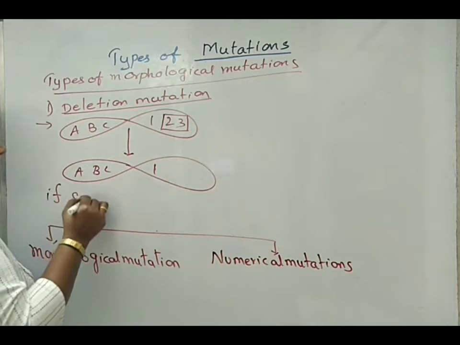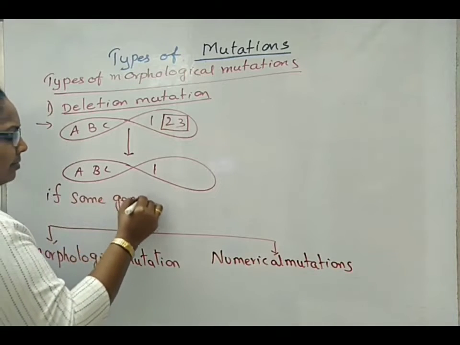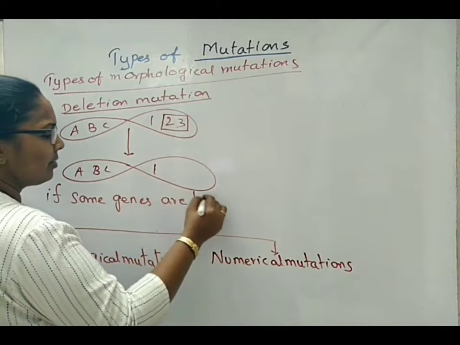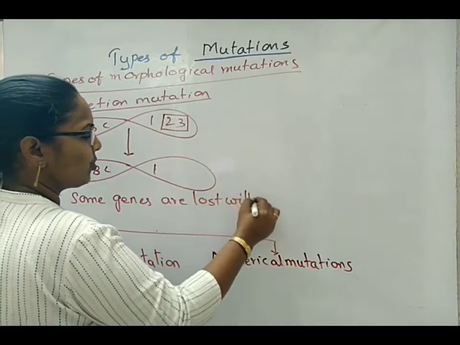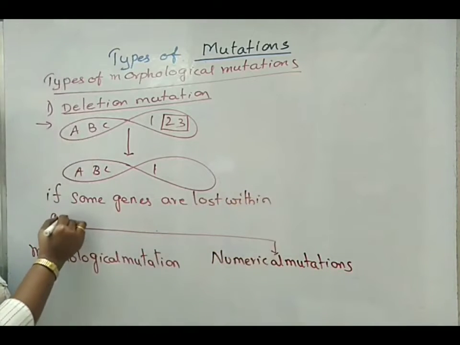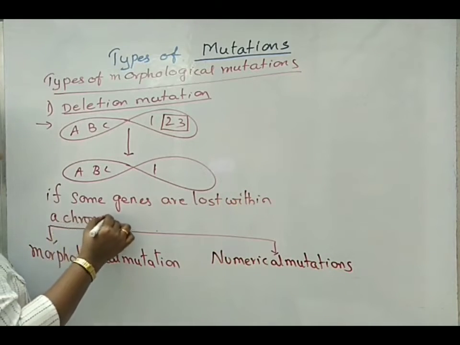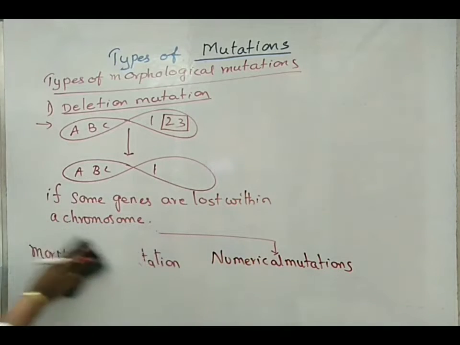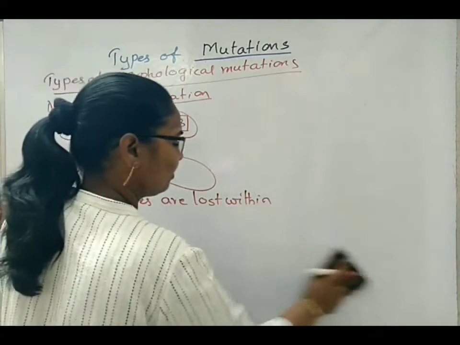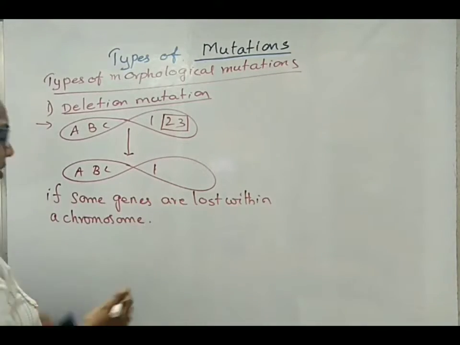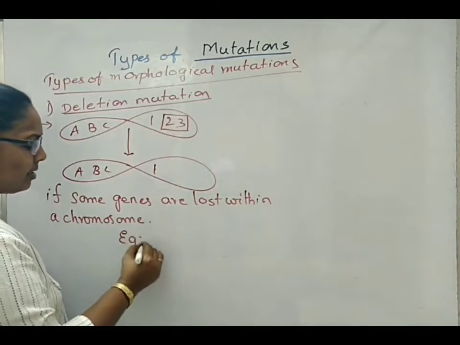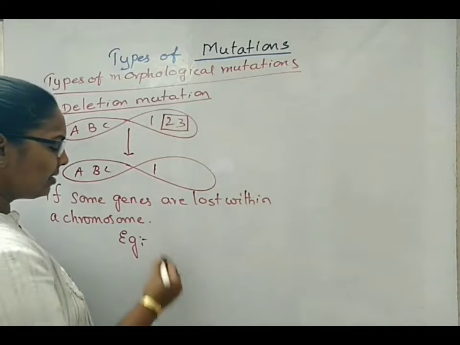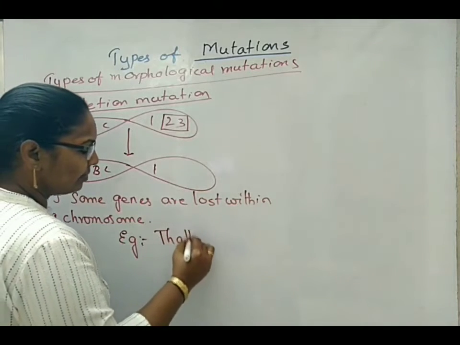If some genes are lost within a chromosome, then such type of mutation is called deletion mutation. Here, what type of disorder can be considered in such cases? Example we can take as thalassemia.